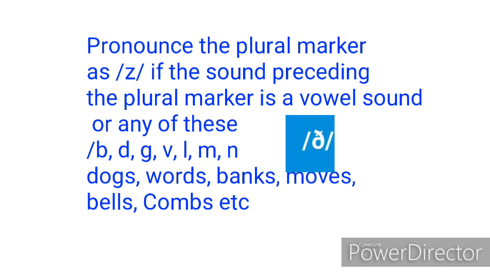Examples are dogs, wears, bangs, moves, bells, combs.